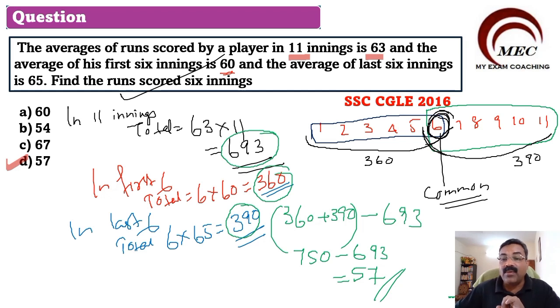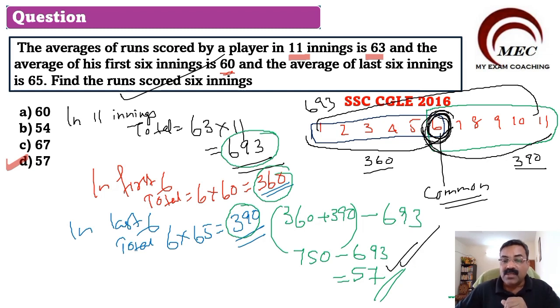So we are calculating the sixth inning 2 times. So you have to find out what the sixth innings is. That you will find out when you add these two and subtract the total of 11. The total of 11 is how much? 693. So when you add these two and subtract 693, we got 57. So 57 will be the correct option. From the given options, mark 57 as the correct option.